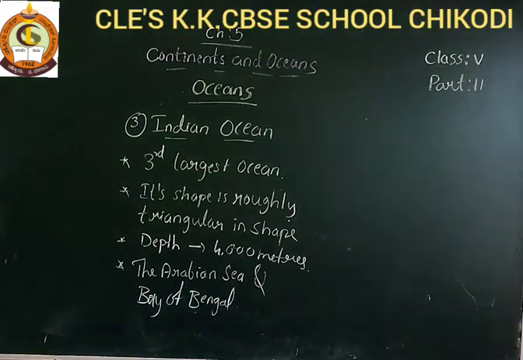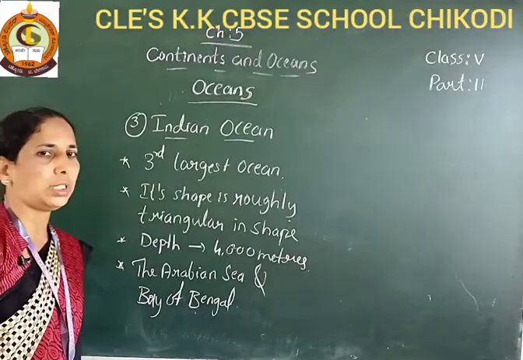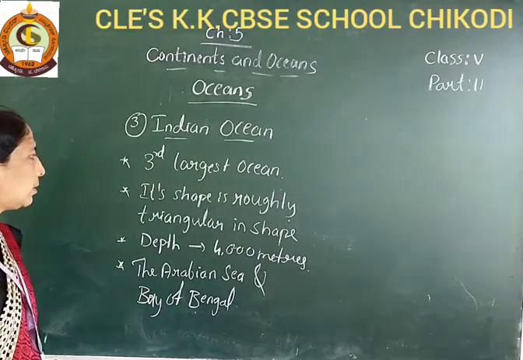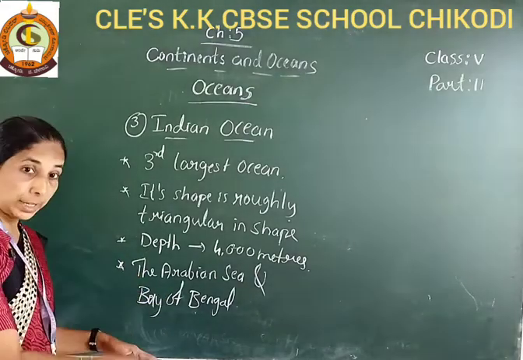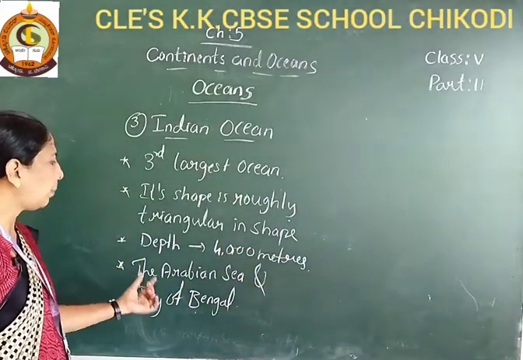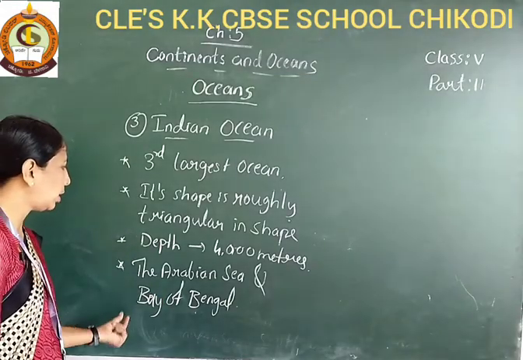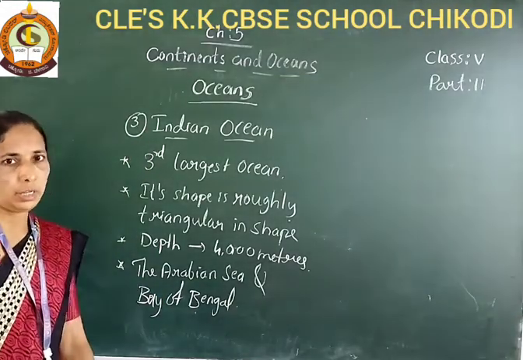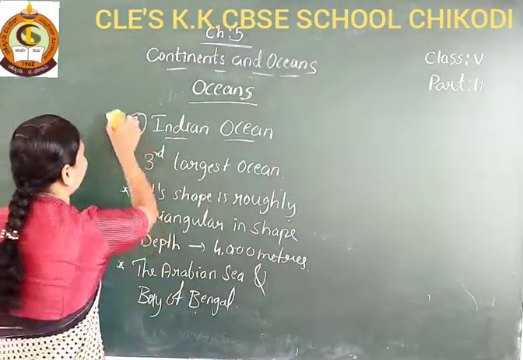Listen here students. The third ocean is the Indian Ocean. The Indian Ocean is the third largest ocean. Its shape is roughly triangular, and its depth is 4,000 meters. The Arabian Sea and the Bay of Bengal are the important seas in this Indian Ocean. And next you can see here, students,